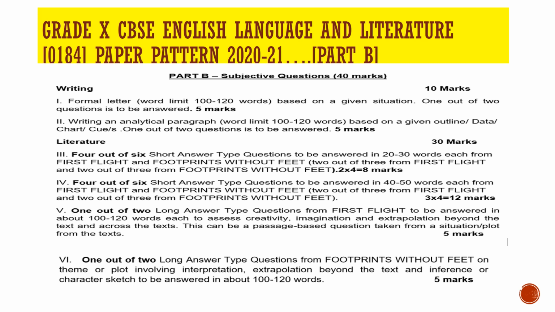Question 5, 1 out of 2 long answer type questions from First Flight to be answered in about 100 to 120 words each, to assess creativity, imagination, and extrapolation beyond the text and across the text. This can be a passage-based question taken from a situation or plot from the text, for 5 marks. Question 6, 1 out of 2 long answer type questions from Footprints Without Feet on theme or plot involving interpretation, extrapolation beyond the text, and inference or character sketch, to be answered in about 100 to 120 words for 5 marks.